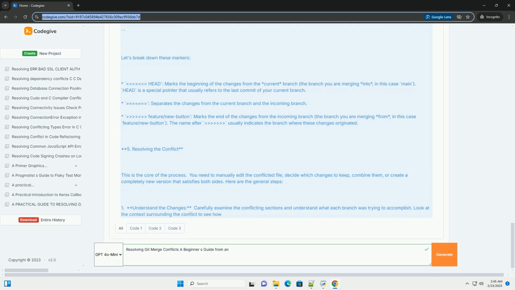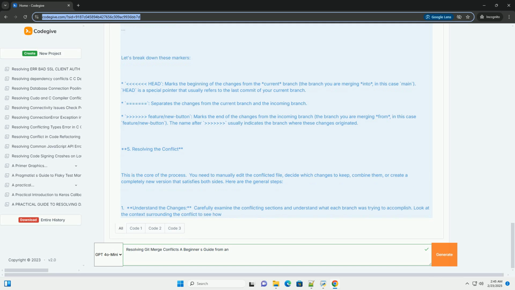Scenario 3, combining the changes, for example making it configurable. Let's assume your code allows the button text to be configured via a variable. You would edit the file and related code, for example a JavaScript file or configuration file, to incorporate the feature branch changes in a way that works with the main branch changes. The HTML file might look something like this. And you'd need to update the configuration, or write logic to decide on the default.